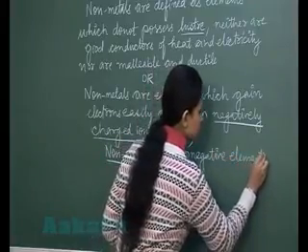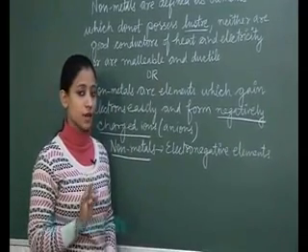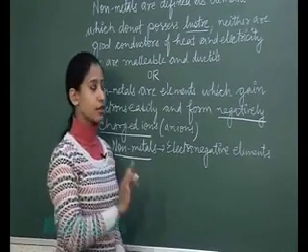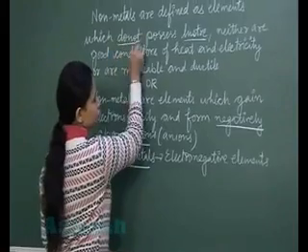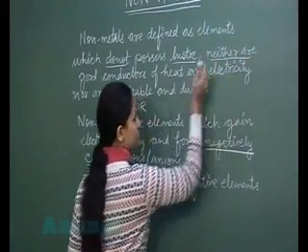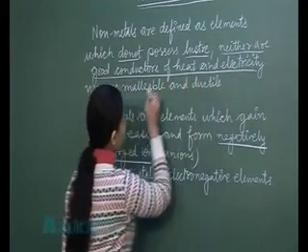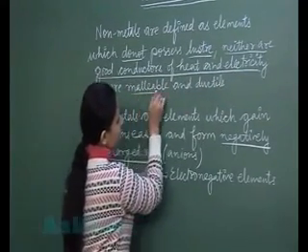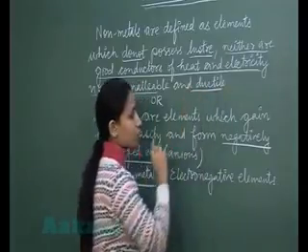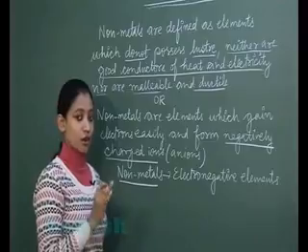I hope these two definitions of non-metals are clear to you. The first definition is by seeing their physical properties. They do not possess luster, neither are they good conductors of heat and electricity, nor are they malleable and ductile. Metals possess these properties, and non-metals are opposite to metals.